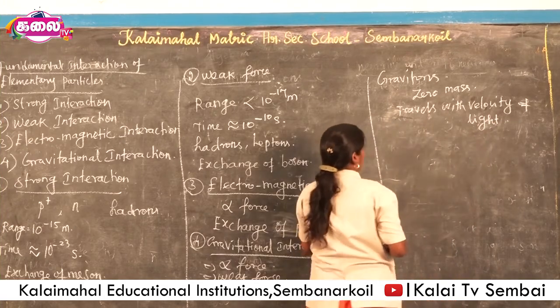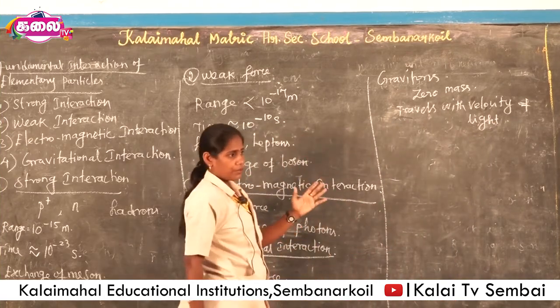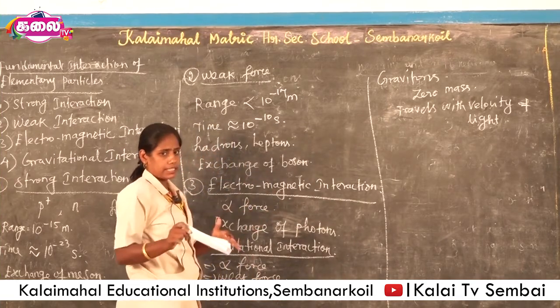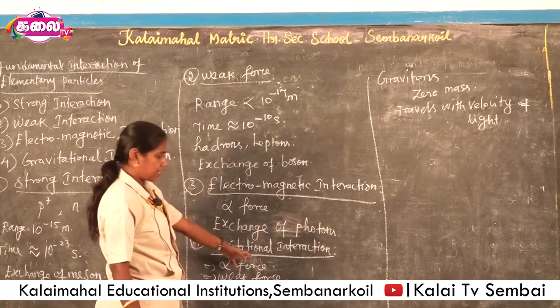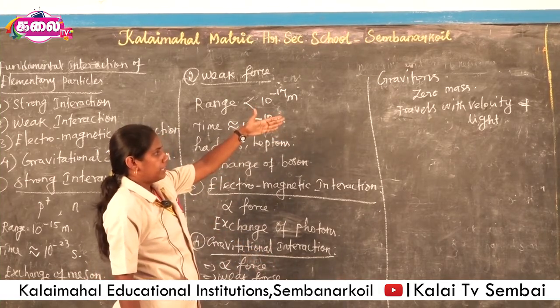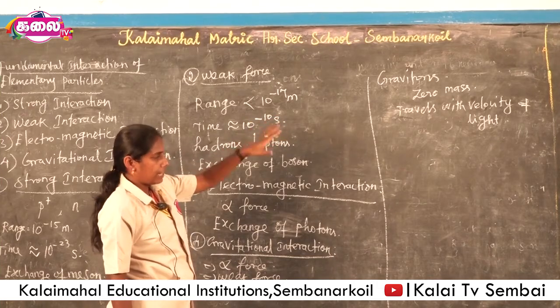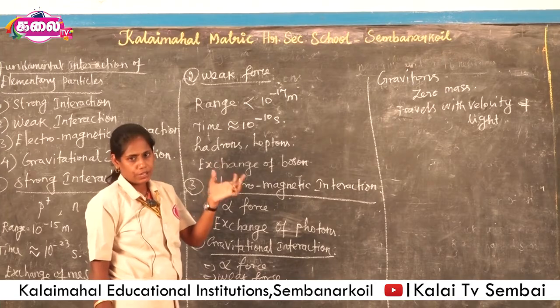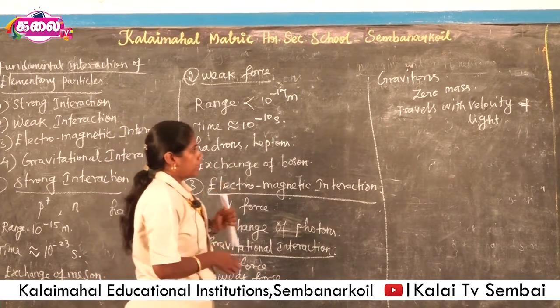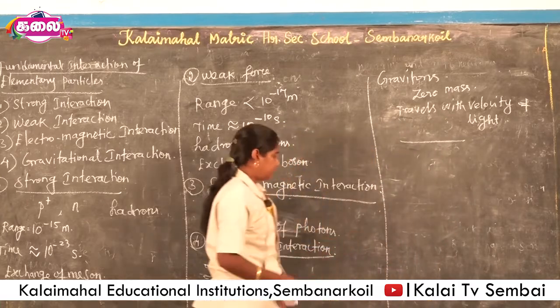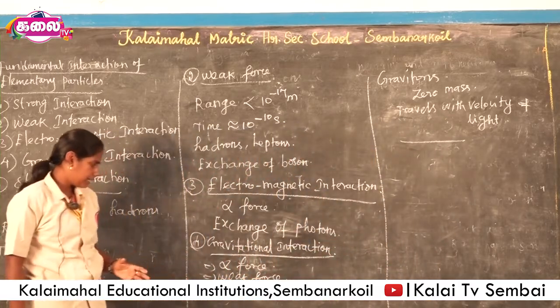So the gravitons are exchanged from particle to particle and attract the particles by a simple gravitational interactive force. Here it has zero mass and travels with the velocity of light, but the gravitons are not observed in the laboratory also. This is gravitational interaction of particles.